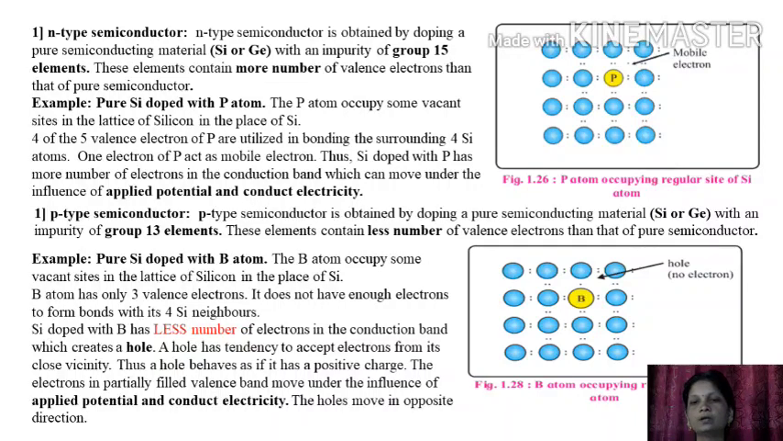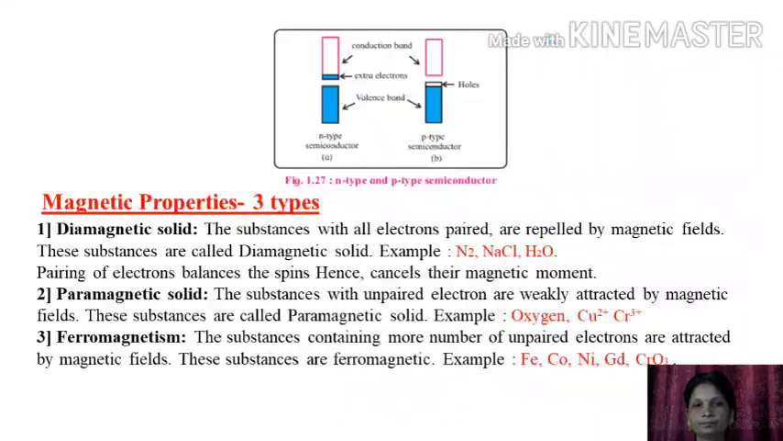So see the figure carefully. Figure 1.28 shows a boron atom occupying the regular site of a silicon atom. Here in N-type and P-type semiconductor, what is the difference we have shown in figure 1.27? In an N-type semiconductor, there are extra electrons in the conduction band, and in a P-type semiconductor, a hole is created in the valence band. In this way, both N-type and P-type conductors are observed.